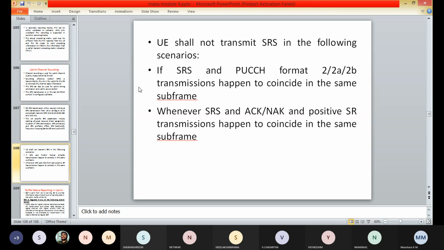So here the buffer status along with such as the priorities allocated to the different interval. So here the BSR, what is the buffer status report.